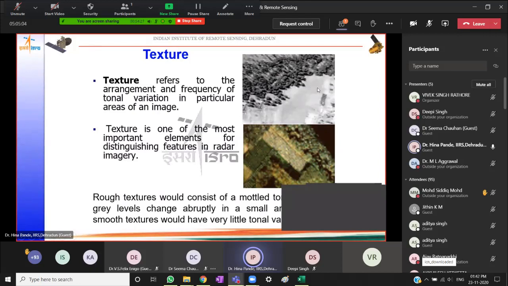So texture is one of the most important elements for distinguishing features, especially in images taken in the microwave region. So, rough textures and smooth textures, there are several other kinds of textures which we are able to distinguish on images. It is a very useful characteristic for doing digital image classification also.